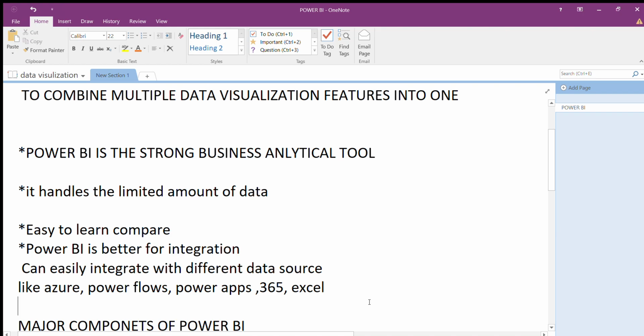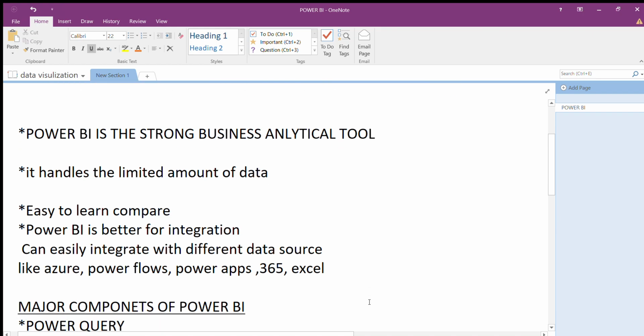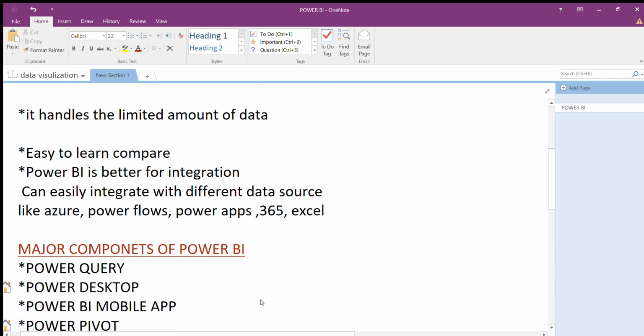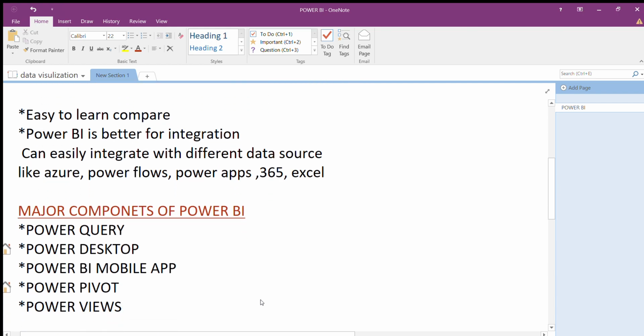After that, the next important topic is the major components of Power BI. There are six components, and we can see them one by one. The first one is Power Query. After that Power Desktop, Power BI mobile app, and then Power Pivot and Power Views. These are the major important components of Power BI. We can see them one by one.